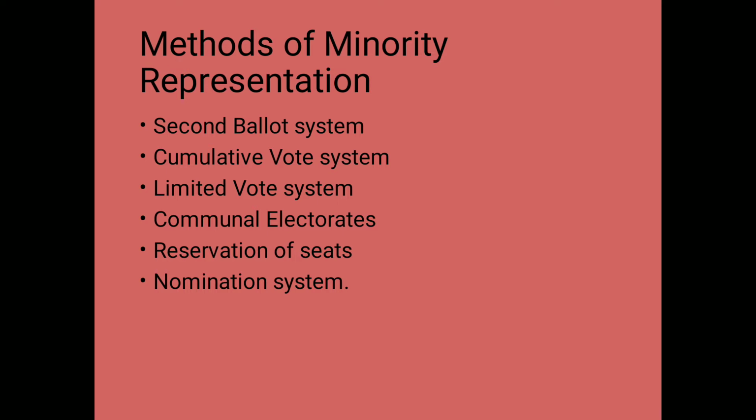So we have methods of minority representation, children. These are second ballot system, cumulative vote system, limited vote system, communal electorate, reservation of seats, and nomination system. So now let's see how second ballot system gives the representation to the minority, right, children? So see what happened now.